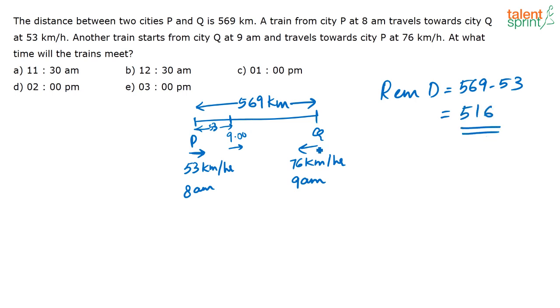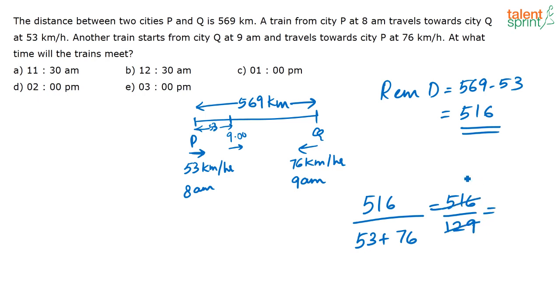Now, in what time will they meet? Very easy. We know the relative speed concept, right? When two bodies are moving in opposite directions, the net speed is the sum of their speeds. So you do 516 divided by the sum of their speeds, that is, the distance divided by the relative speed between the two objects. That is 53 plus 76. So this is 516 divided by 129. 129 into 4 is 516, so this is 4 hours. So in 4 hours they will meet.